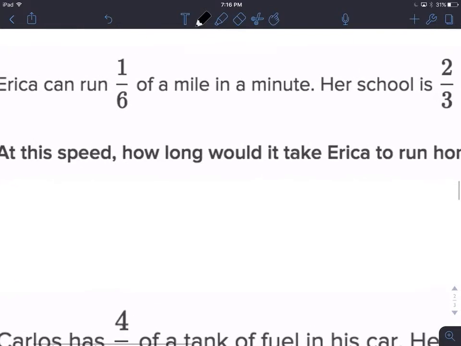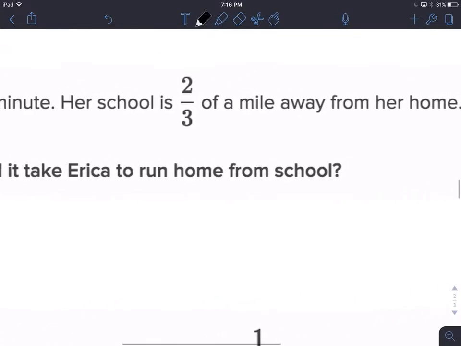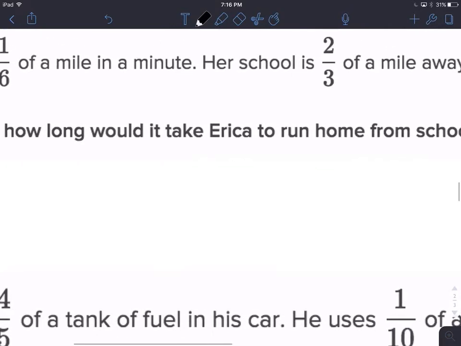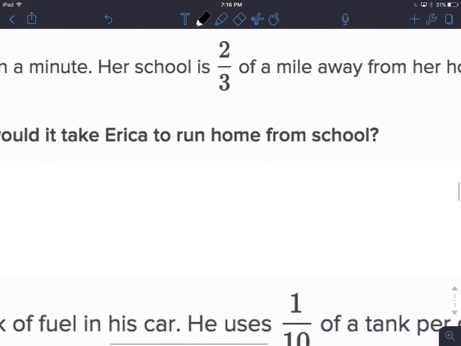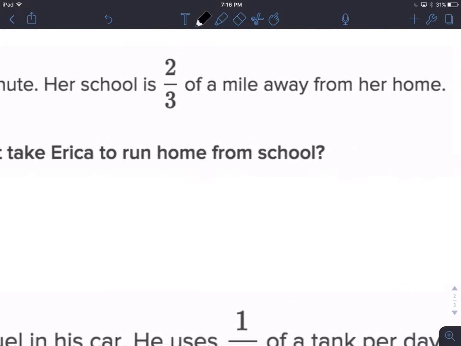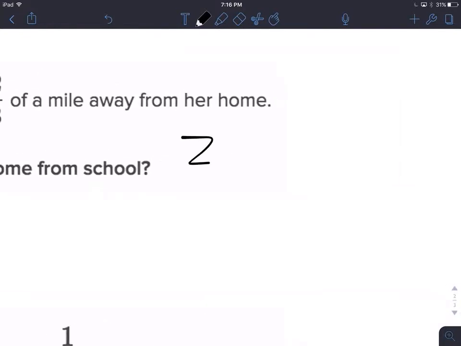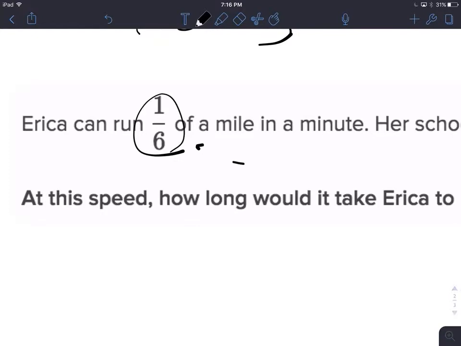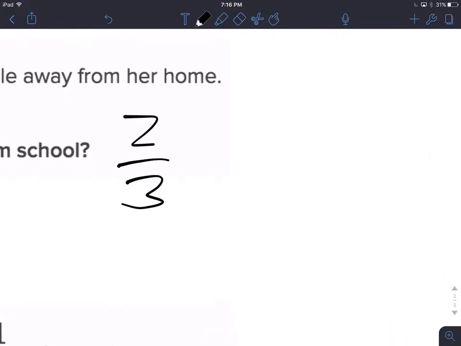All right, Erica can run 1/6 of a mile in a minute. Her school is 2/3 of a mile away from her home. At this speed, how long would it take Erica to run home from school? So the total length she's got to run is 2/3 of a mile. She can run 1/6 of a mile in a minute. So we're trying to figure out how many minutes it's going to take for her to run this entire distance.